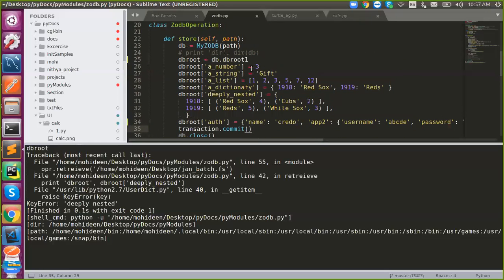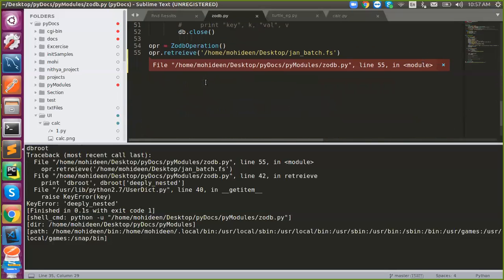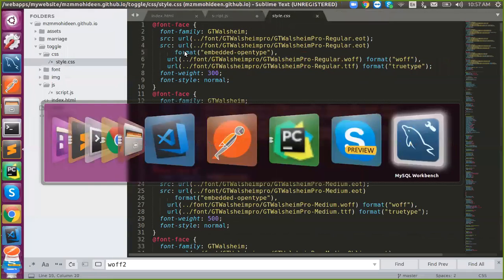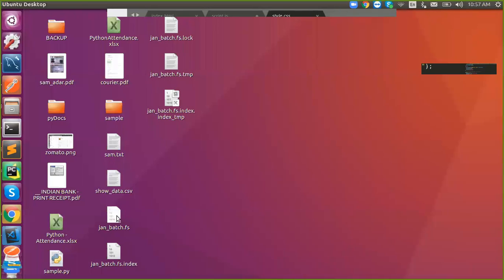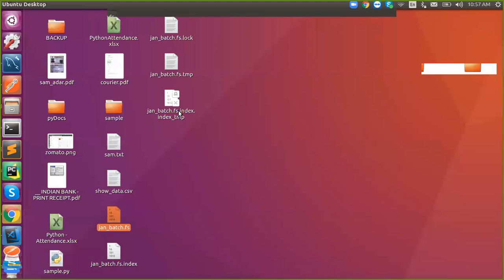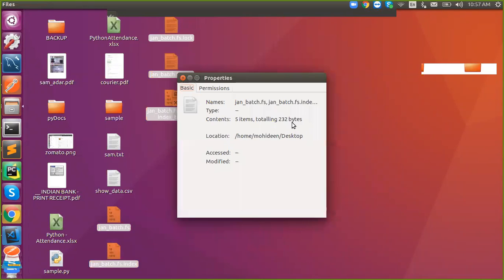So here, as normal, it's like a dictionary: key value, key value, key value. That's it. Once I'm done with it, I say db.close. To change it, just say store. It is 163 bytes right now without any save. The total is 232 bytes.